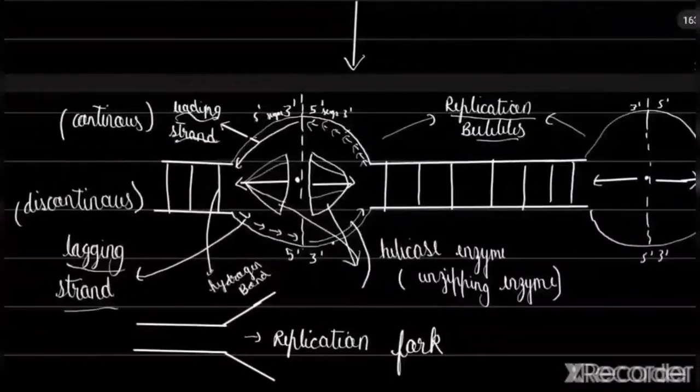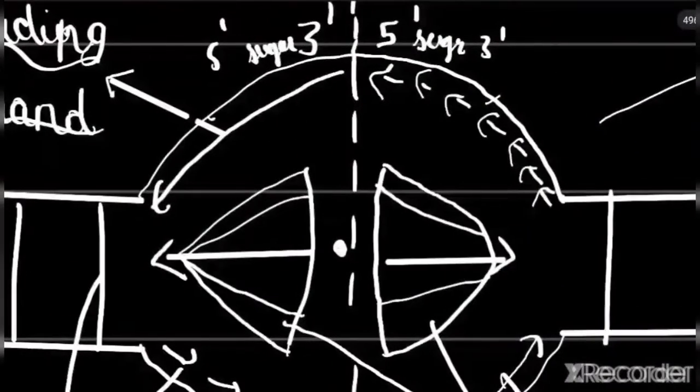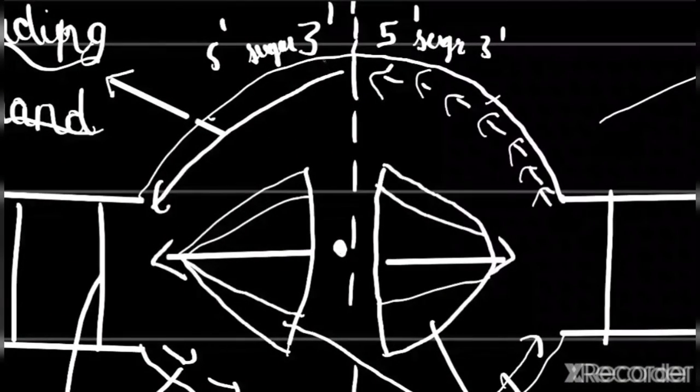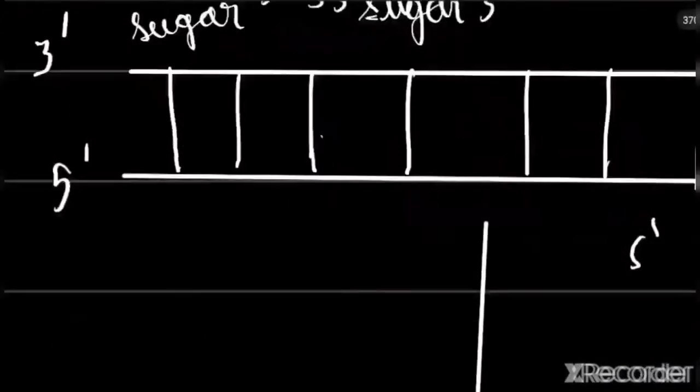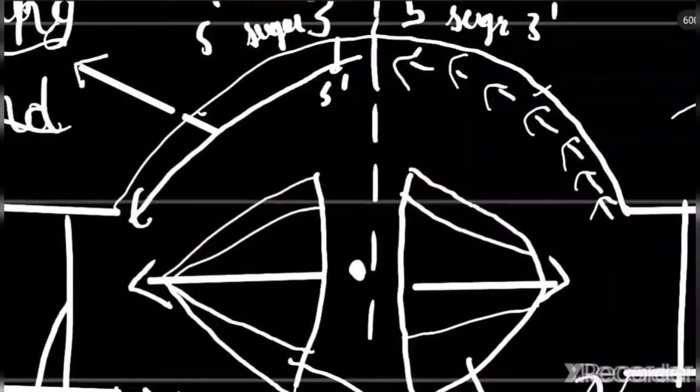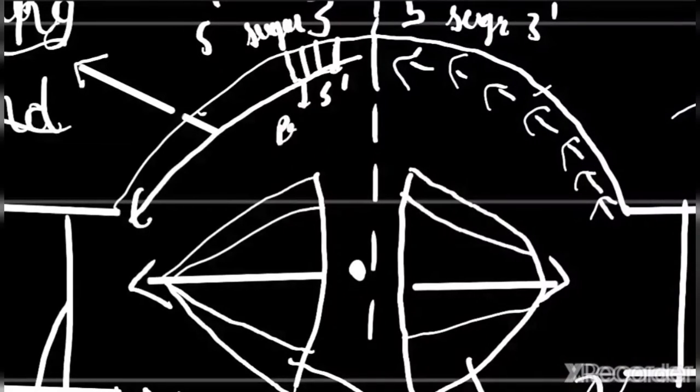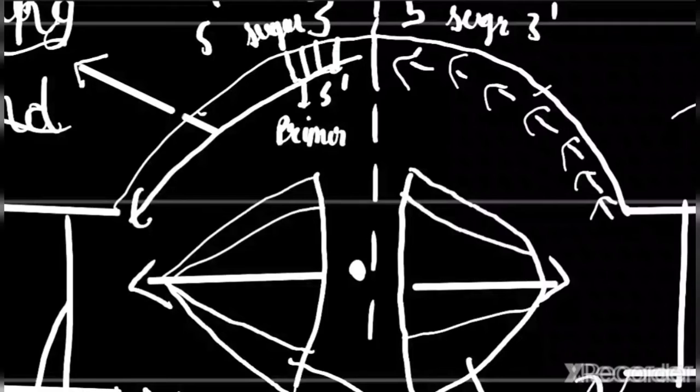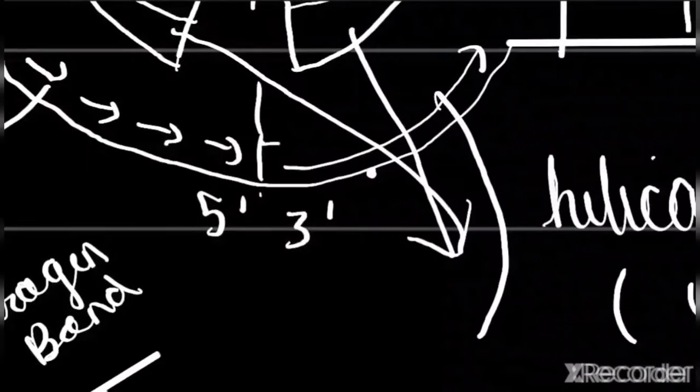So what happens in lagging and leading strands? Let's say this is a 3' end, so opposite it will be a 5' end, because I said complementary strands. So a primer will be attached to these sides, right? A primer will be attached here. So here there will be some primer, and here there will be some primer, because this is also a 3' end.